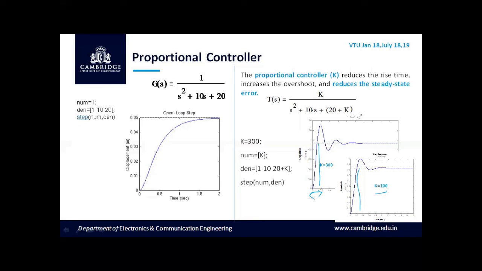But on the other side, the peak overshoot has increased. In comparison with the open loop step response, which has a rise time of 1.5 second and a settling time of 1.5 second, the proportional controller has reduced the steady state error as well as the rise time.